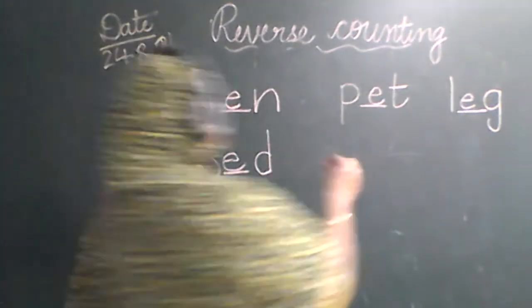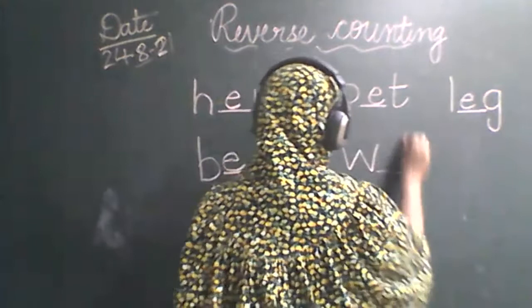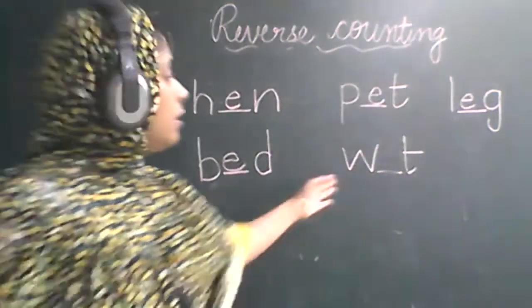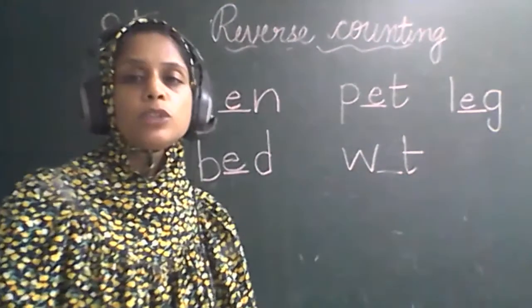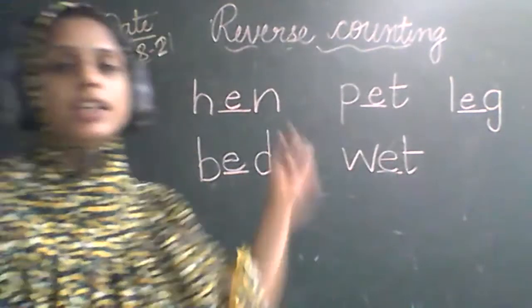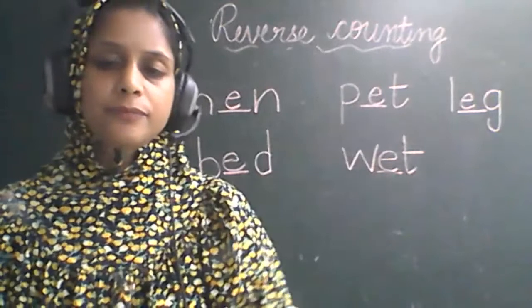The next one is wet. Wet. W dash T. So क्या आएगा यहाँ पर? W dash T. What is going to come? E. W E T. Wet. Wet मतलब गीला होना. Wet.